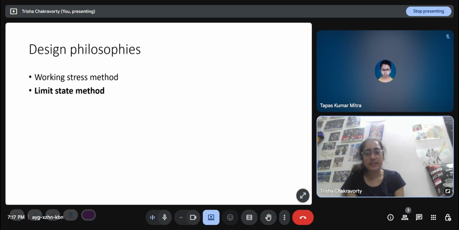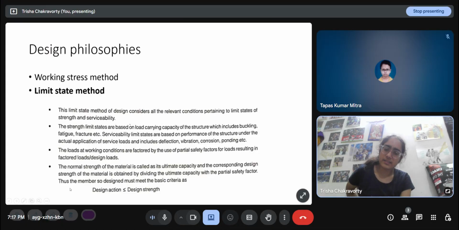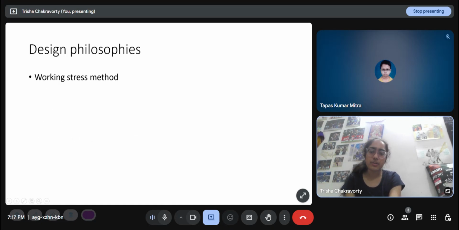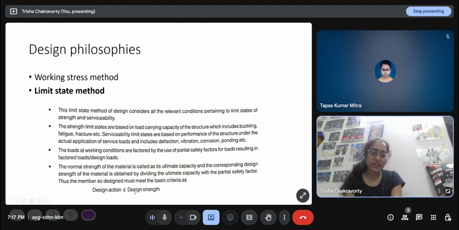So the limit state method has been converged upon as a better option. Basically, this is the limit state: the design action has to be less than the design strength. This is what we have to ensure for each of the limit states. This is why every mode of failure corresponds to one limit state, which is of the format: some design action and some strength.